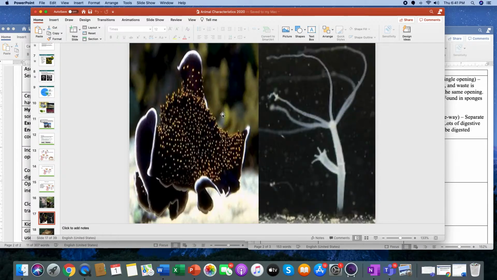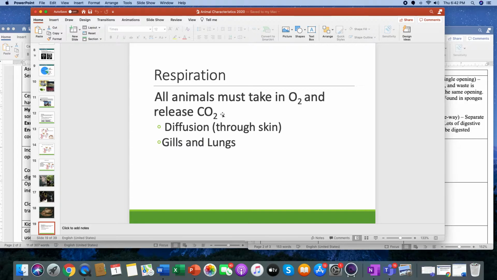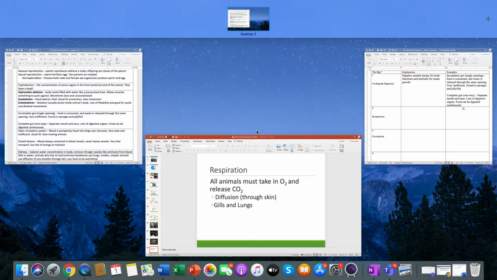Okay, so here's a couple examples of a rhino and a weird bat. All right, we don't need to know that. That is gross. All right, so now we are going to talk about respiration. All animals need to take in O2, which is just oxygen, and release CO2. There's a couple ways to do it. That is through diffusion, which is through the skin. Another option is lungs and gills.